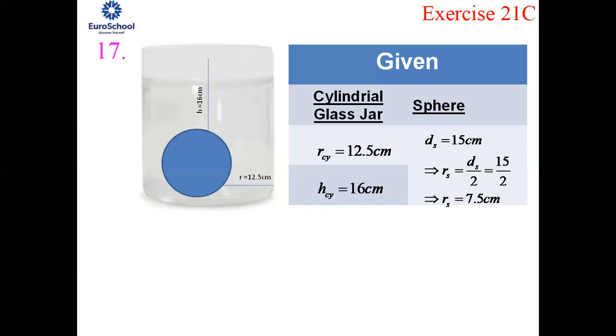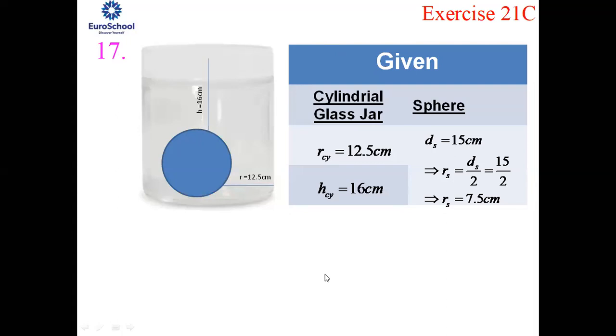Now let us move on. Read out the next part of the question. By what height will the water go down when the sphere is removed? So what do you need to calculate? Volume. Ma'am, we need to calculate the volume of the sphere and the volume of the water. Water displaced, yes. You need to find out by what height the water is going down. See, when you drop something heavy in the water, for sure the height of the water will rise, right? And if you remove that heavy object from the water, the height of the water will go down. Yes.